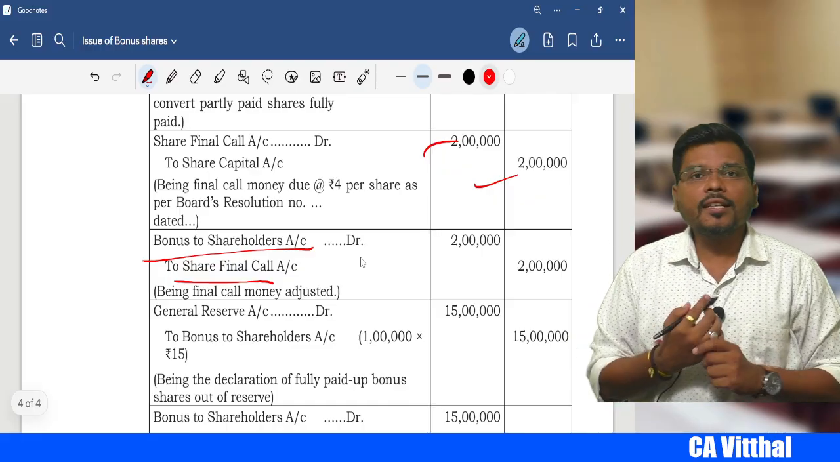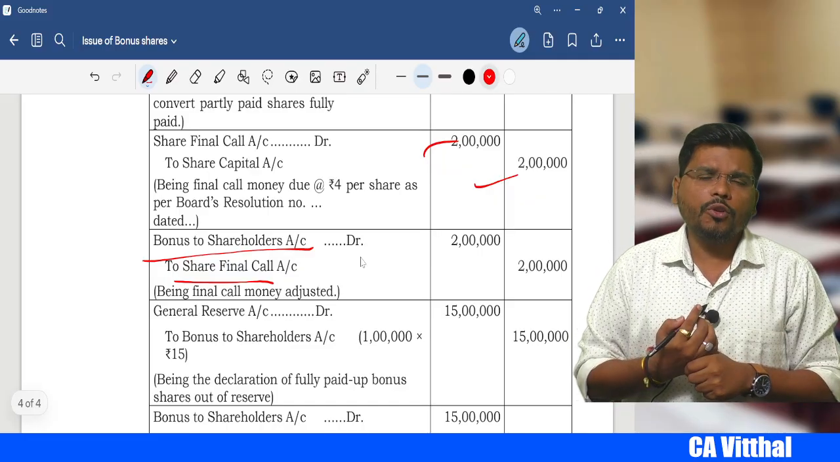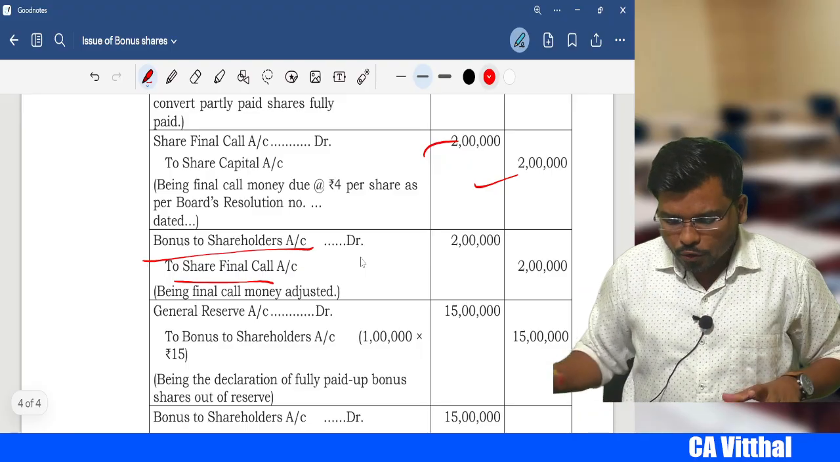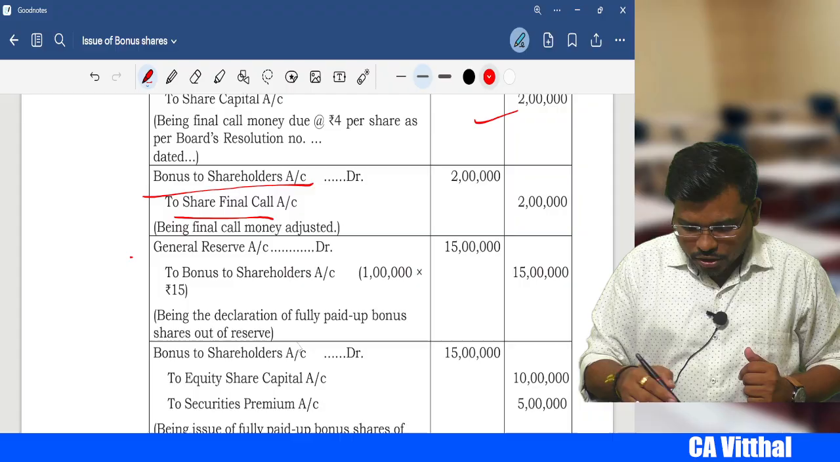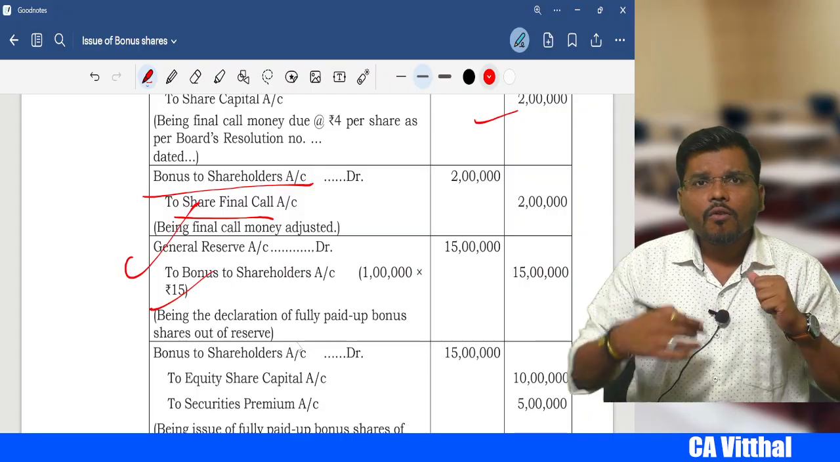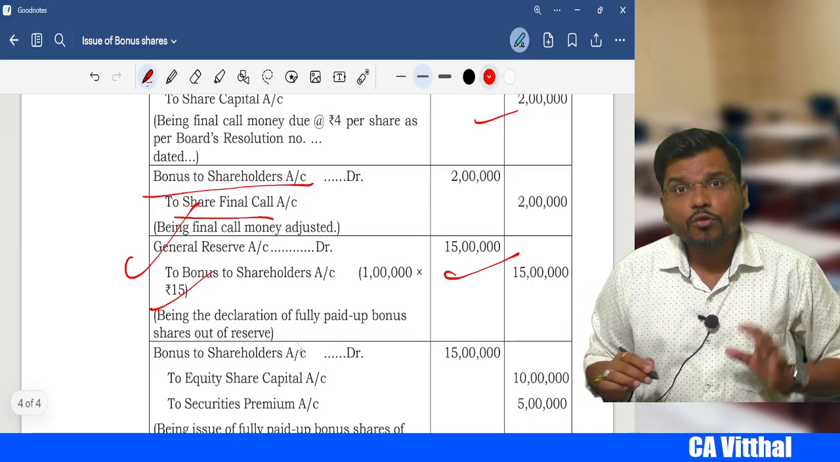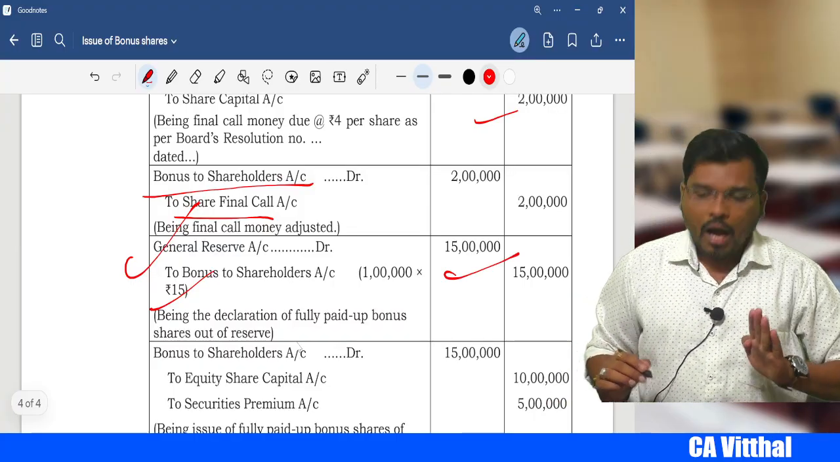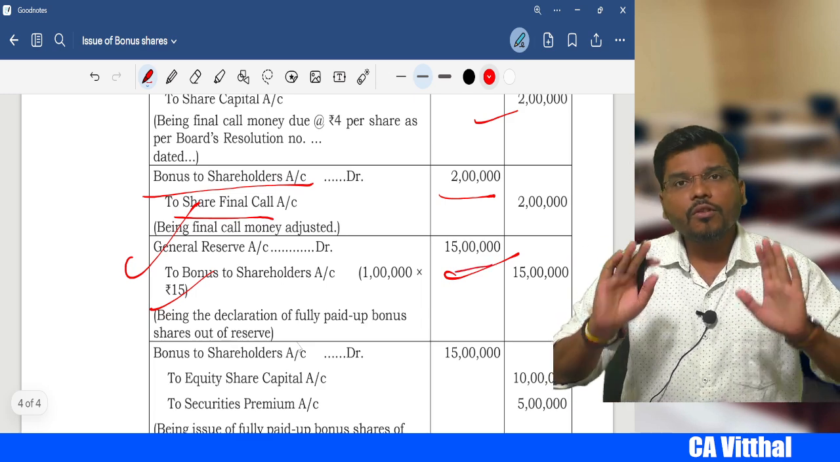Now for the 1 lakh shares, what are we doing? We are issuing what, sir? Fully paid bonus shares, right? So what should we do for that? So first entry, we have only general reserve. So general reserve account debit to bonus to shareholders. How many shares are there, sir? 1 lakh. What's the bonus issue price? 15. So 1 lakh into 15, 15 lakhs. We have 20 lakh general reserve. Out of the 2 lakh we have used, we have again 17 lakhs. Out of that we are using only 15 lakhs.